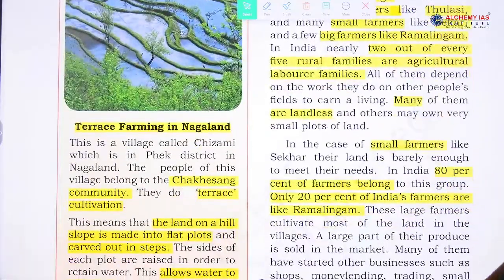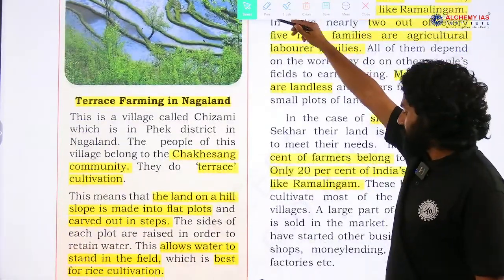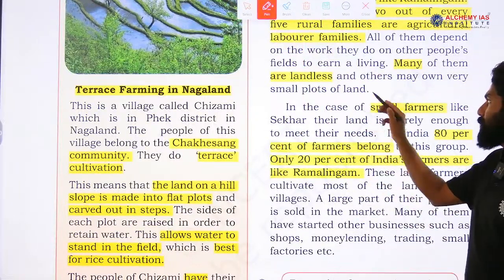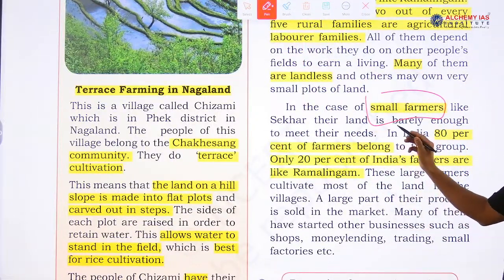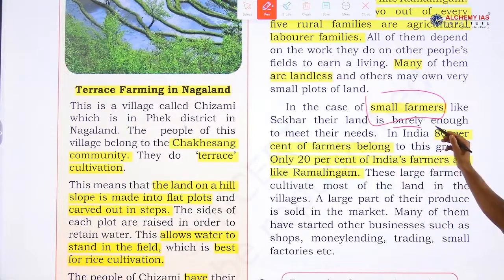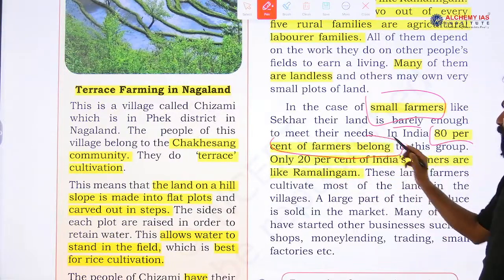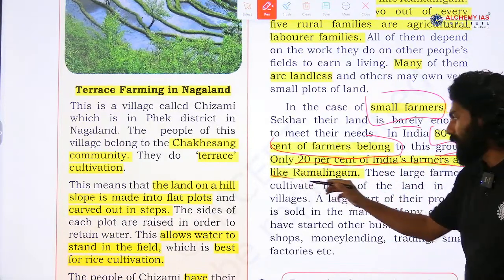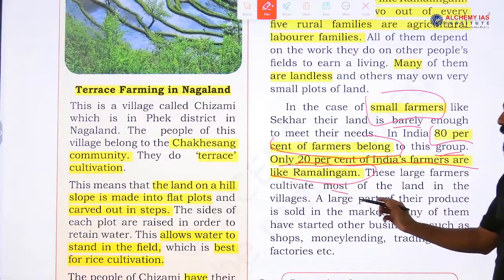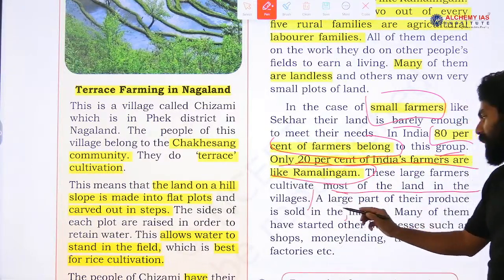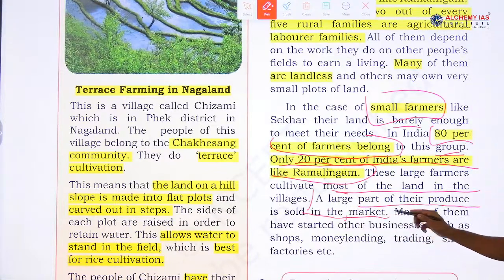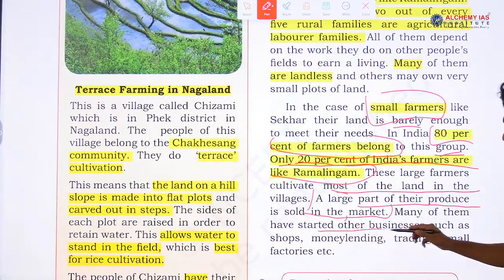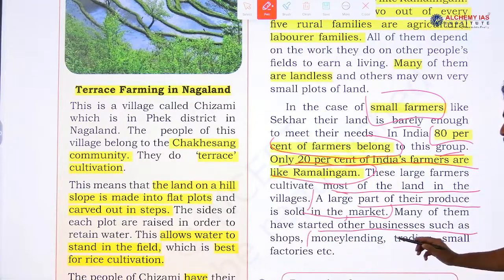In the case of small farmers like Segar, their land is barely enough to meet their needs. In India, 80% of farmers belong to this group of small farmers. Only 20% of India's farmers are like Ramalingam. These large farmers cultivate most of the land in the village. A large part of their produce is sold in the market, and many of them have started other businesses as well, like shops, money lending to other farmers, trading and small factories.